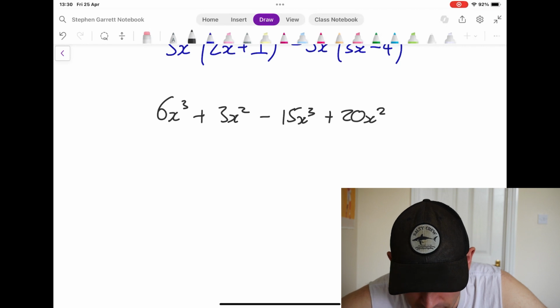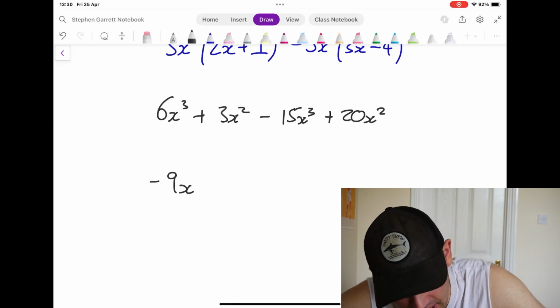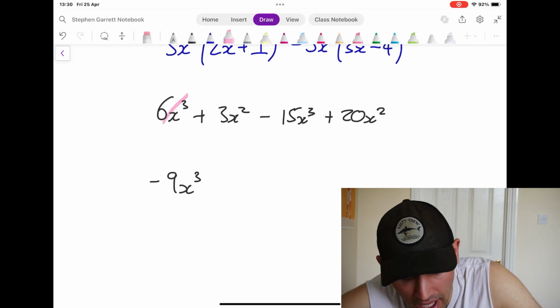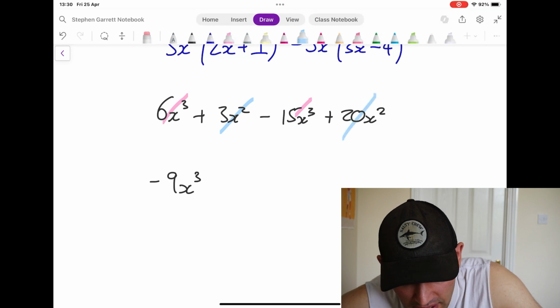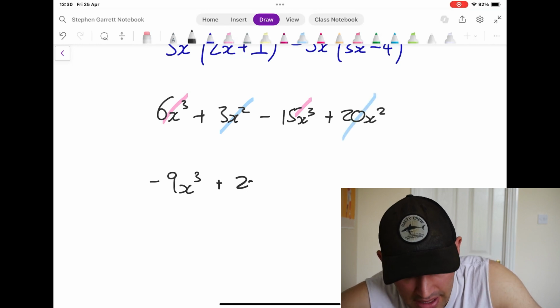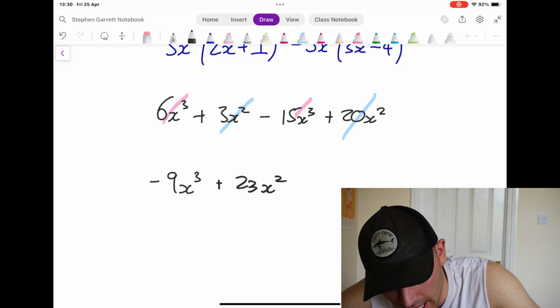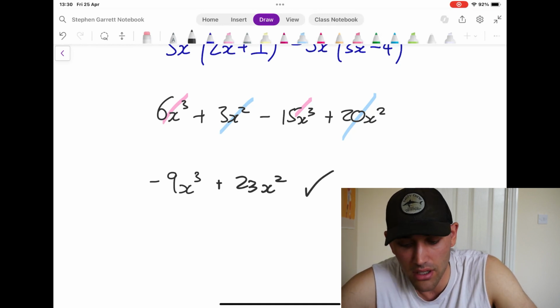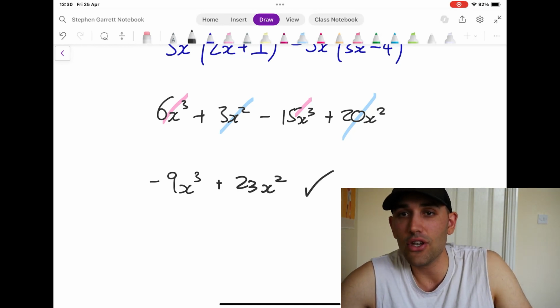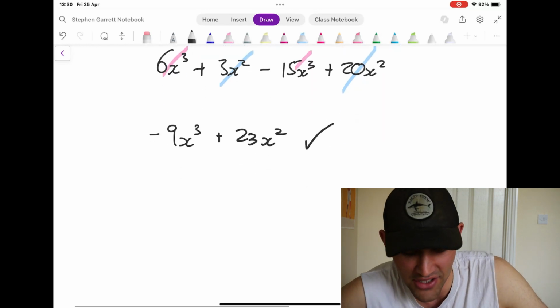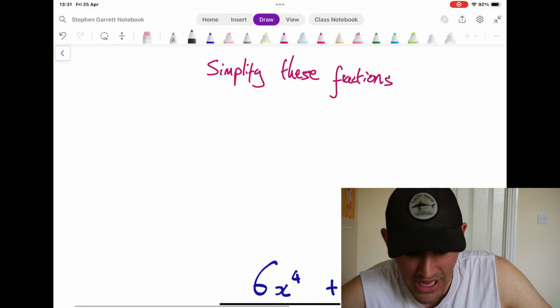We've got 2 cube terms there, so that's going to be minus 9x cubed. That makes sense, doesn't it? And then these two, 3 plus 20 is going to be plus 23x squared. I'm ticking it out of hubris and a sanguine attitude to maths. I haven't checked these answers.